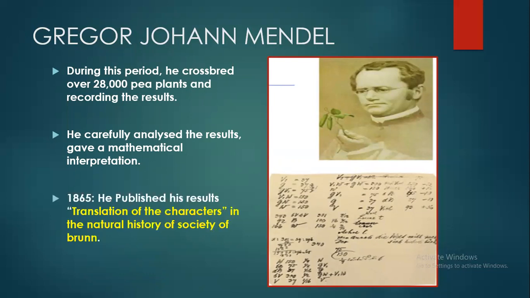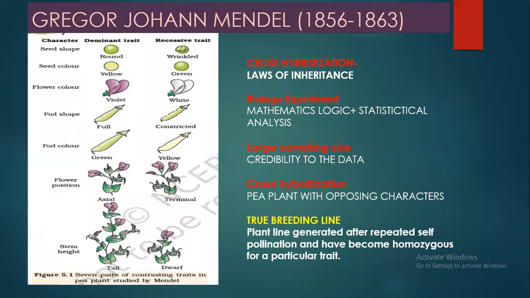In 1865, after doing all such experiments, he published his work with the name Translation of the Characters in Natural History of Society of the Brunn. So what exactly did Gregor Mendel do? He crossbred many pea plants, and from the interpretation, he derived the laws of inheritance. He gave the initial boost to genetics, and he told how traits are transferred from parents to the offspring. With these laws, we will study later in the slides.